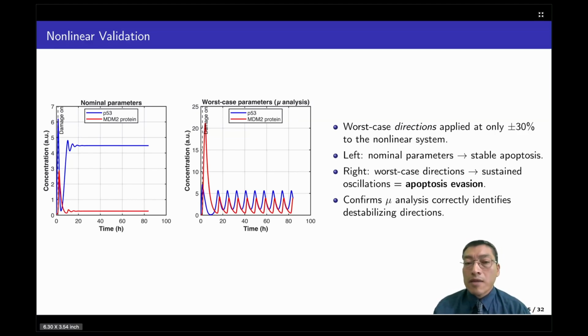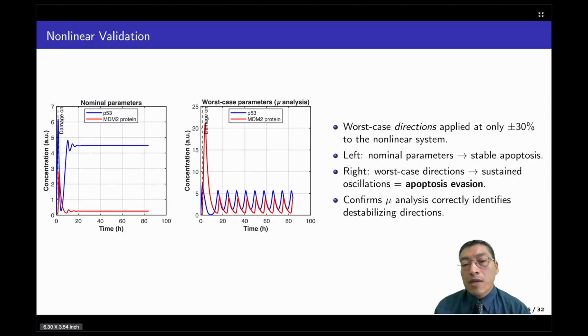The results obtained before with H infinity and mu analysis are confirmed by a nonlinear simulation. In this case, we have the question: does this worst case direction actually matter for the real nonlinear system? So we took all 6 parameters and made the variation within the bound of 30%, and we find that if we keep the parameters within the 30%, then apoptosis is kept for the system.